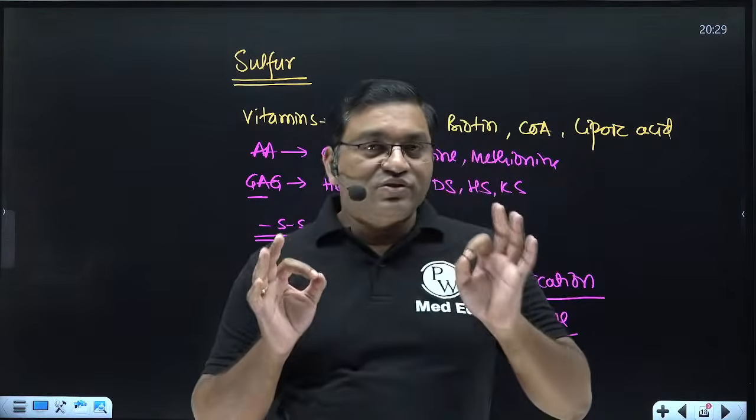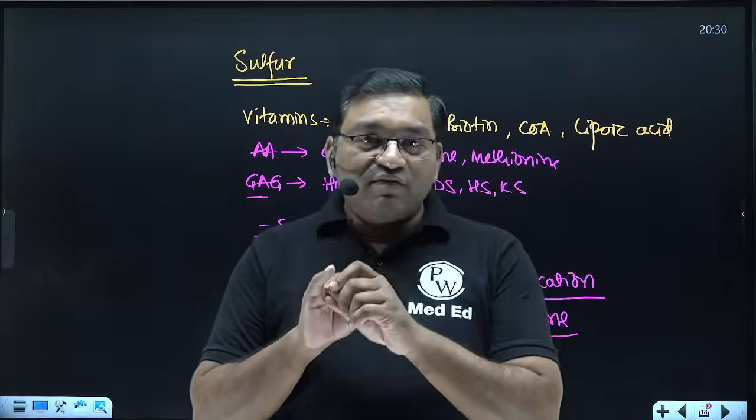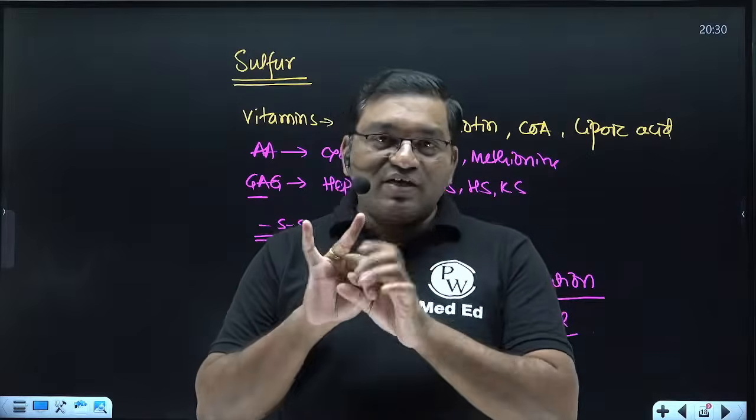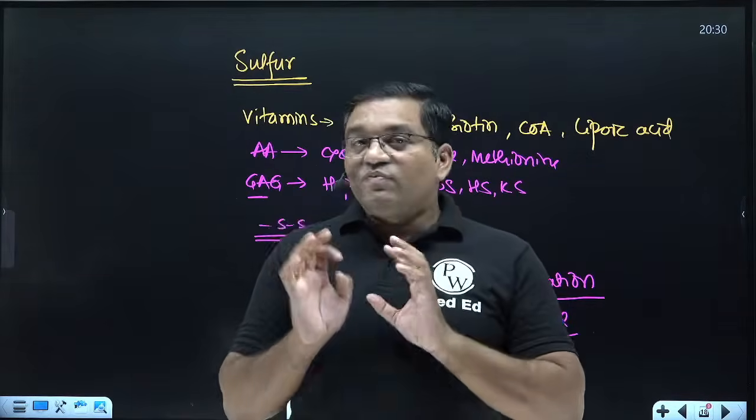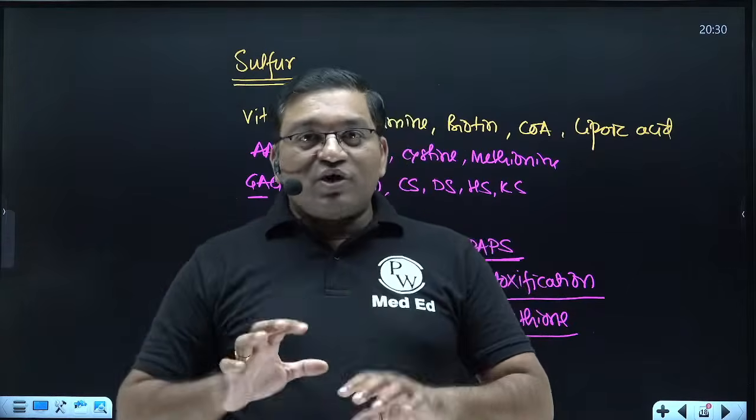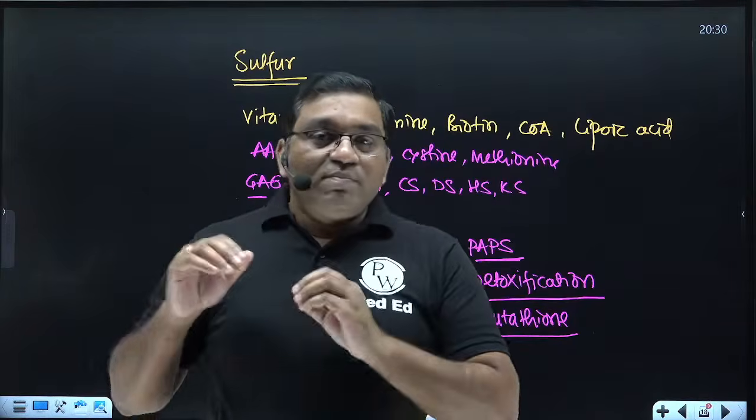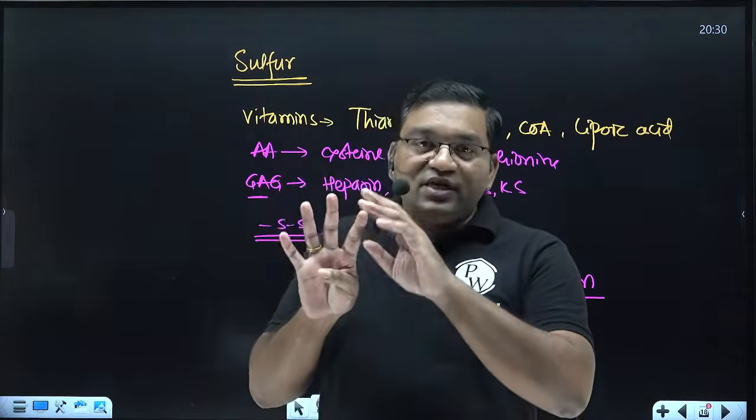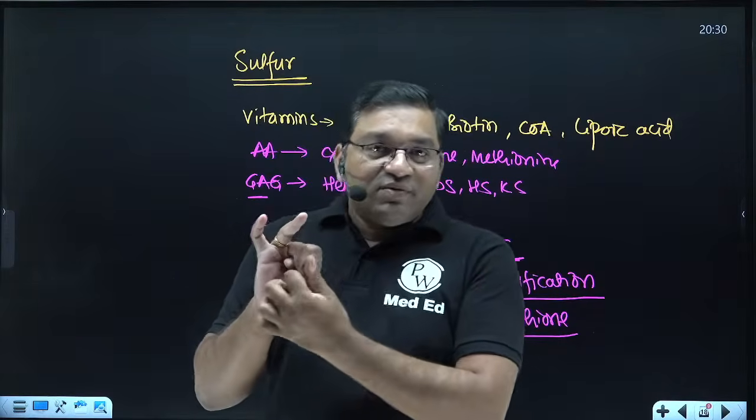What are the examples of major elements? Calcium, phosphorus, magnesium, sulfur, sodium, potassium, chloride. These are the major elements. Their requirement is more than 100 milligram per day. Calcium requirement is 800 milligram, phosphorus 800 milligram, magnesium 350 milligram.